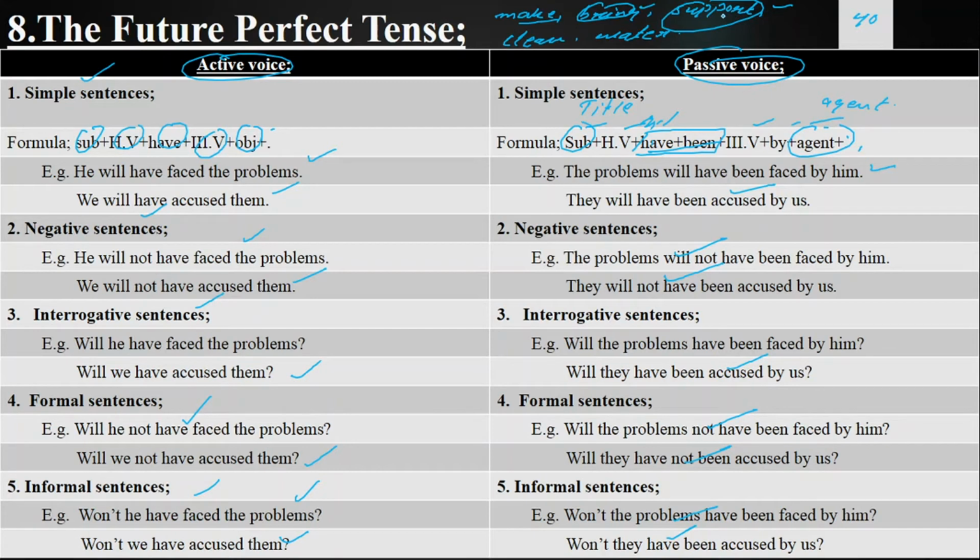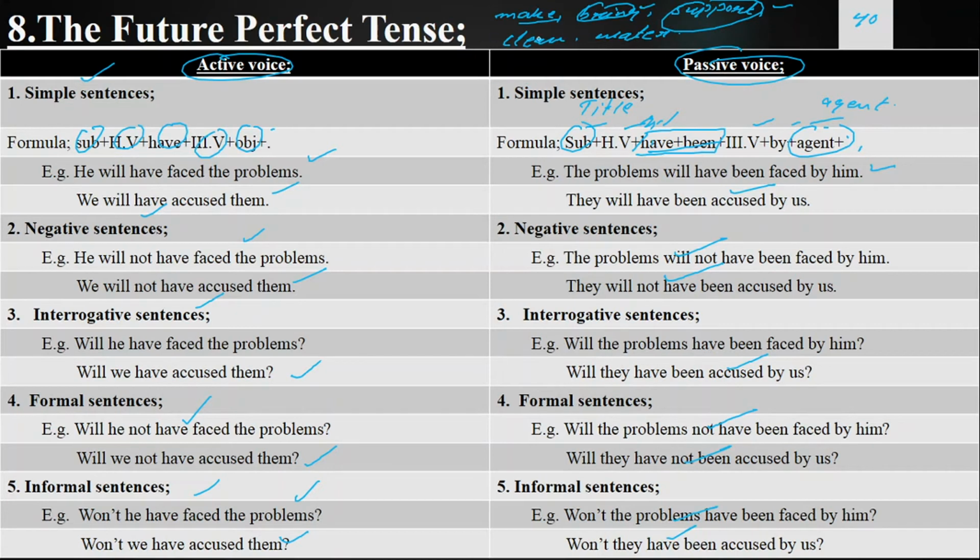Germany had been supported by me. Germany had not been supported by me. Had Germany been supported by me? Had Germany not been supported by me? Hadn't Germany been supported by me? Germany will have been supported by me. Germany will not have been supported by me. Will Germany have been supported by me? Will Germany not have been supported by me? Won't Germany have been supported by me?